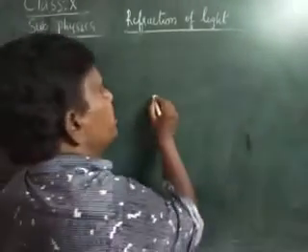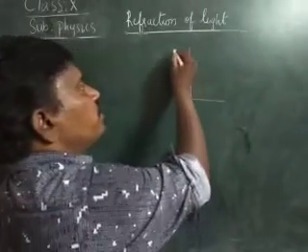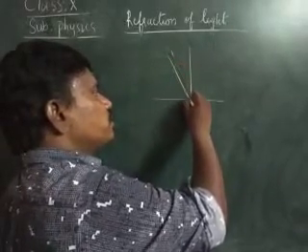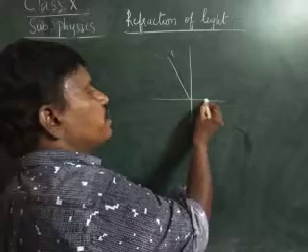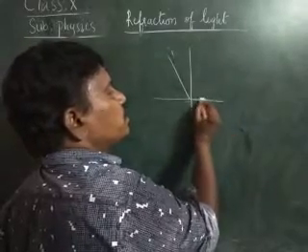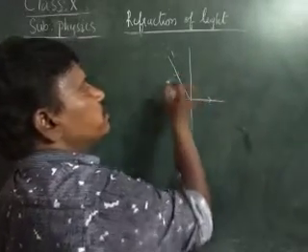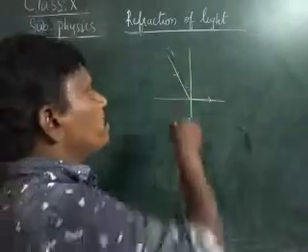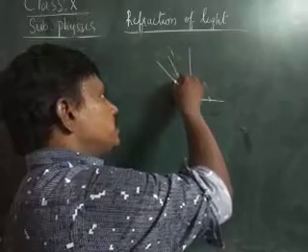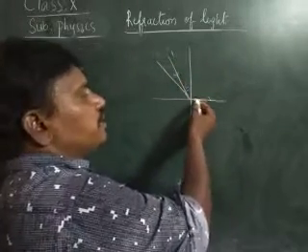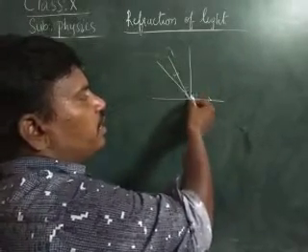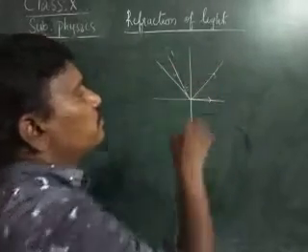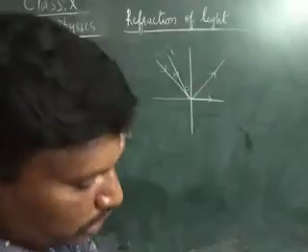Here, if you can see, for what angle of incidence the refracted ray is grazing with the interface, that angle of incidence is called the critical angle. But when the angle of incidence is greater than the critical angle, if it is more than that, it reflects back. This is called total internal reflection.